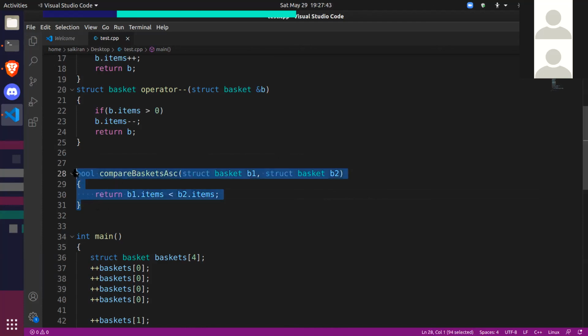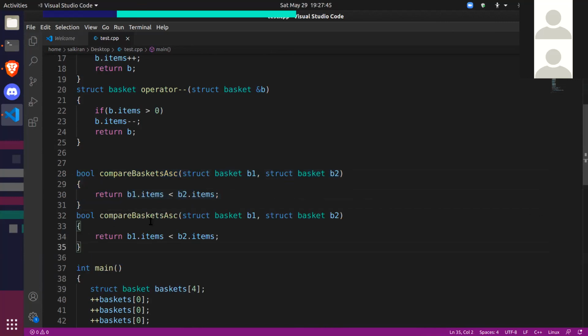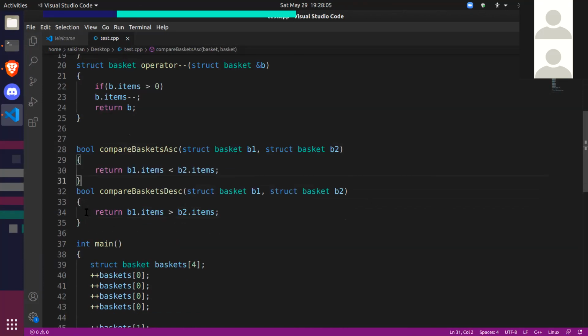I'll make another comparator for descending order. Compare baskets DSC. I'll just change the symbol to greater than. So this is my ascending order comparator and this is my descending order comparator. These are just functions. They take in two baskets and compare them and return a Boolean value.